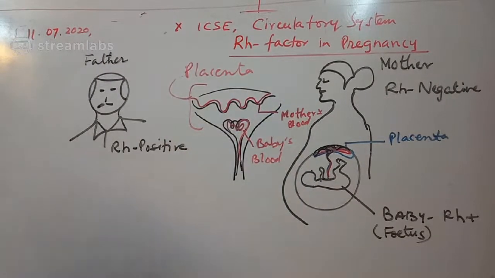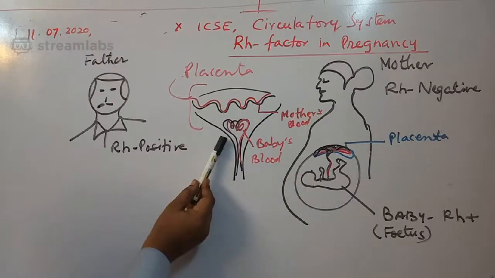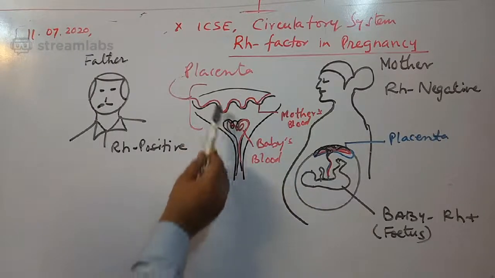My point is this: if you understand it very carefully, the mother's blood and the baby's or embryo's blood are never in direct contact.